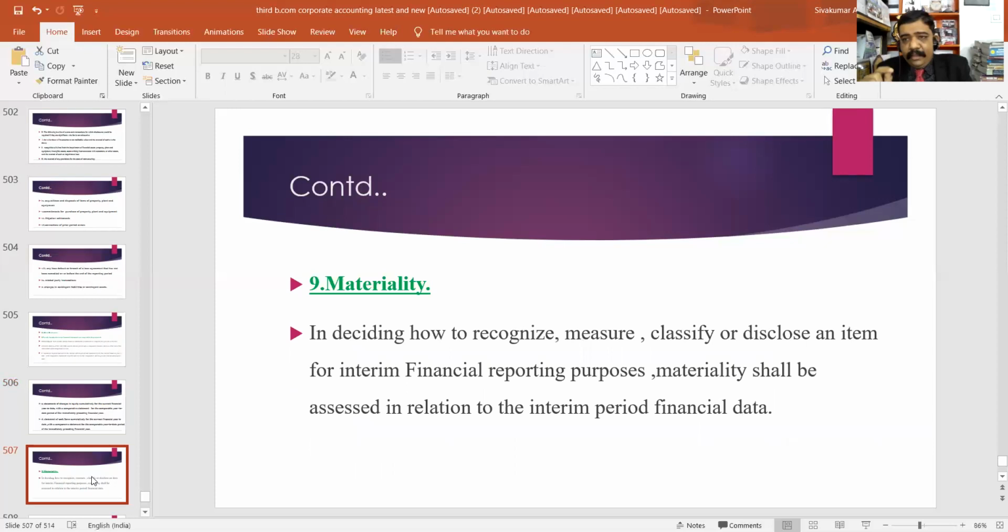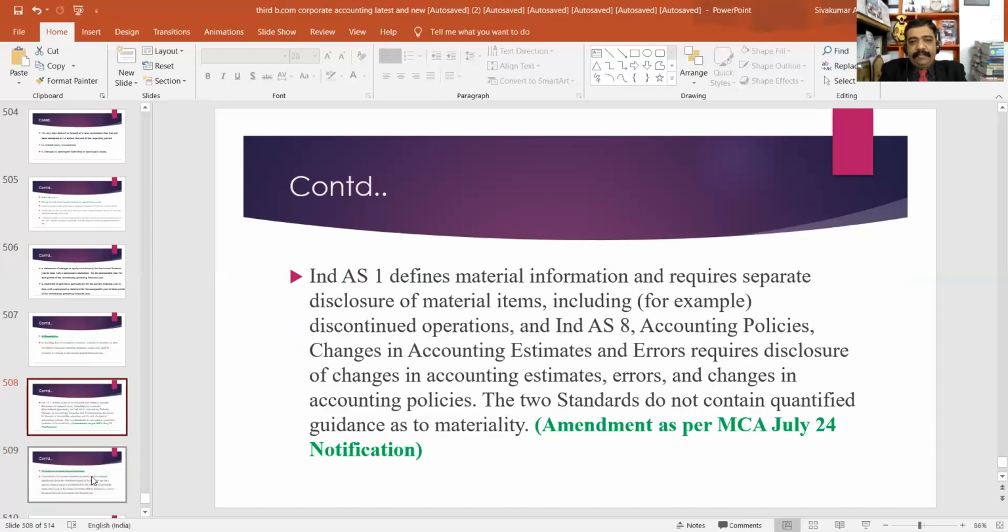Okay. Then, the most important principle related with the recognition, measurement, classification, and disclosure of an item for interim financial reporting is materiality. In deciding how to recognize, measure, classify, or disclose an item for interim reporting, materiality shall be assessed in relation to the interim period financial data.